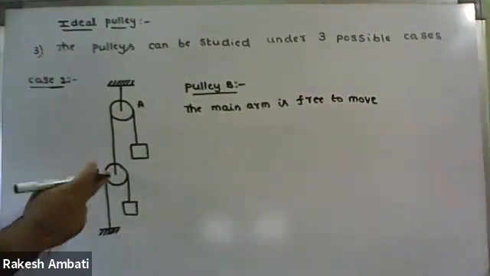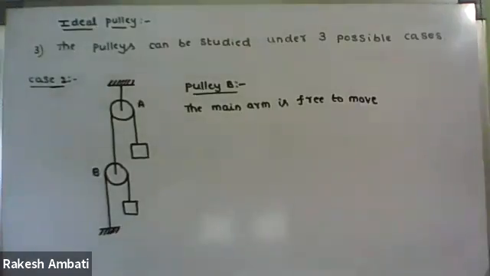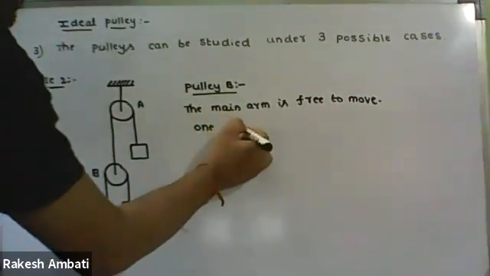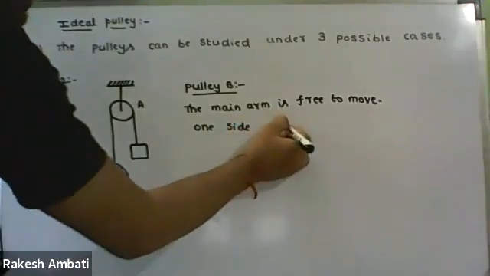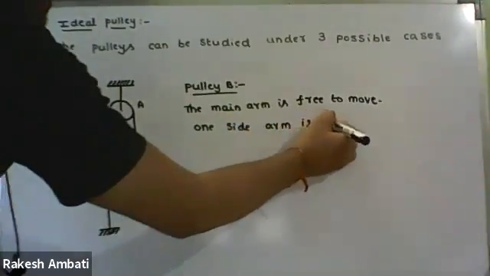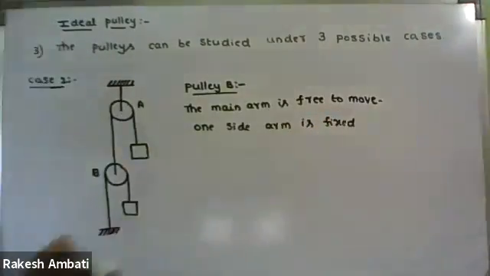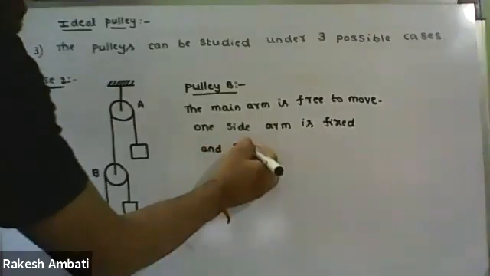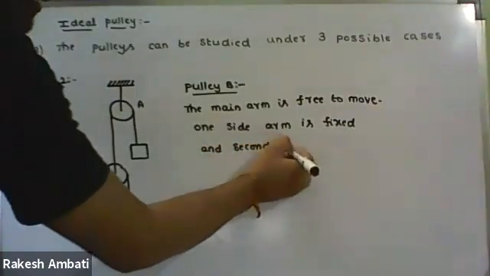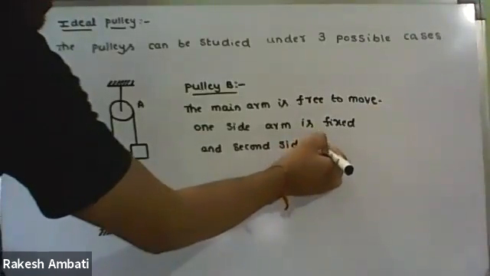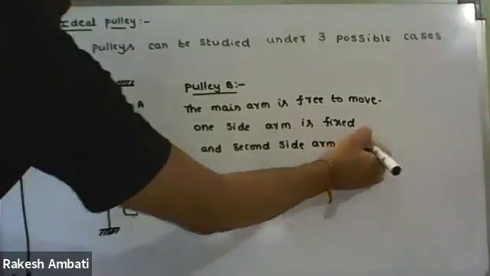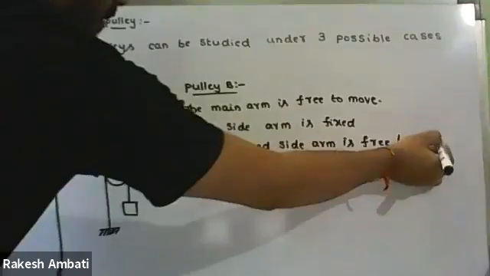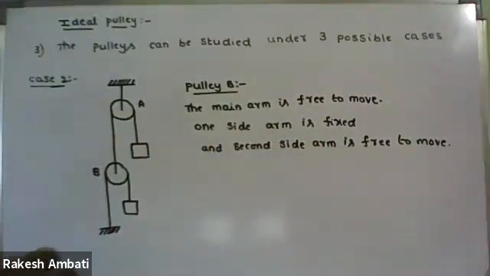So in the case of pulley B, the main arm, the central arm, is free to move. One side arm is fixed and the second side arm is free to move.